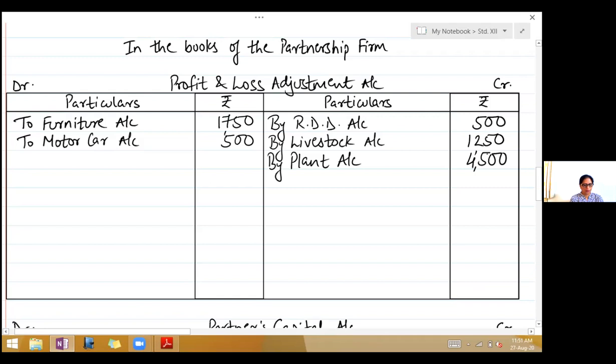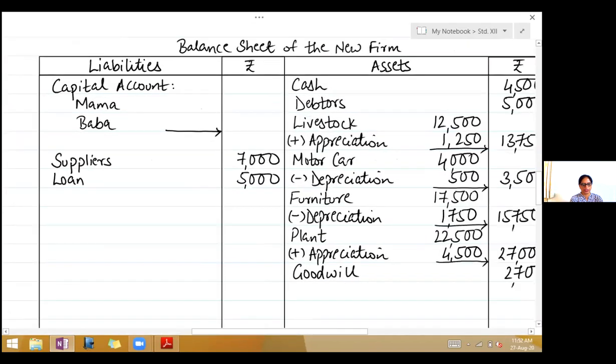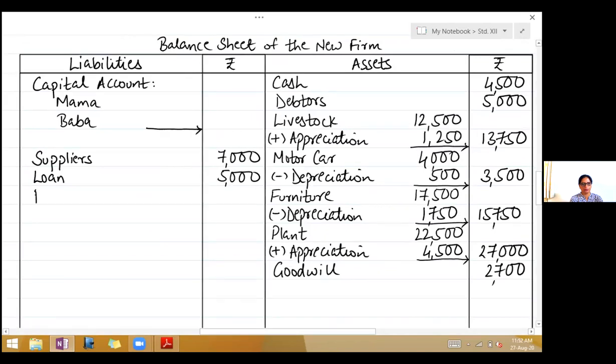Okay. Fourth adjustment, a provision of 2,000 to be made for a claim of compensation. So if you have to make a provision, it becomes your liability. The liability of the firm increases. So first effect, you show it on the liability side of the balance sheet, right? Provision for claim of compensation, $2,000.